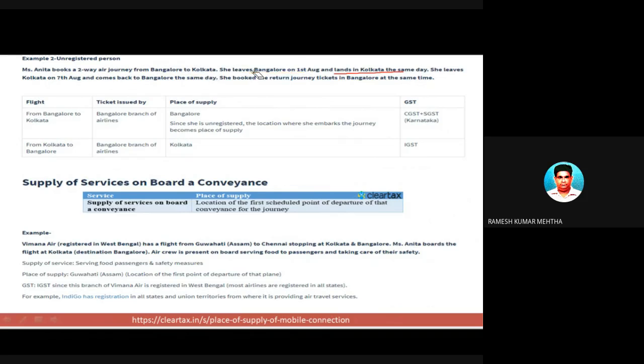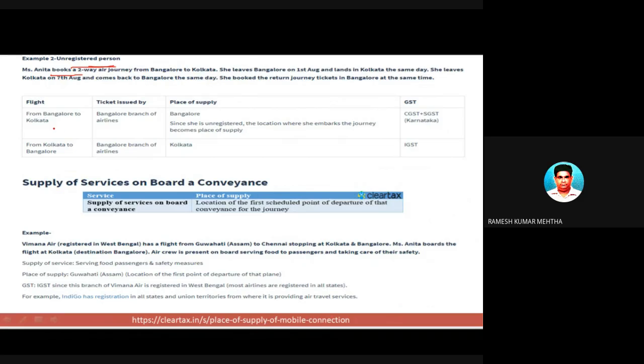So what this example is primarily telling is that tickets are booked and there is a service available in the form of transportation of passengers. Now Anita is unregistered. So in this case, we have to find out what type of supply of services it is.